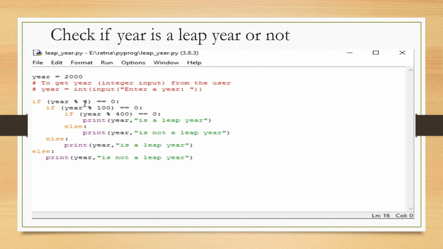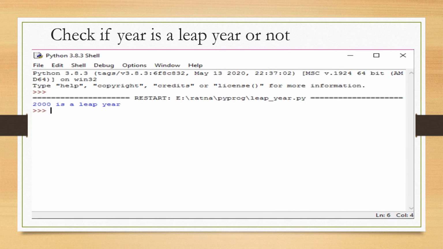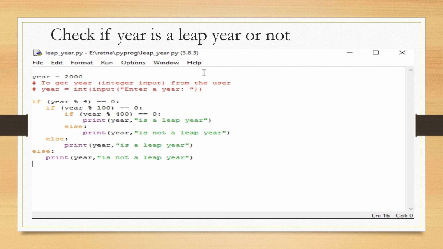In the outer if we are checking whether year mod 4 value is 0. If it is 0, it may be a leap year, and if it is not 0, the else part is executed and it is not a leap year. So like this, for all such conditions, we will check whether the given year is a leap year or not. Now when we execute this program, we get the result "2000 is a leap year", because I am initializing this value. You may take input from the user using the input function and find out whether the given year is a leap year or not.